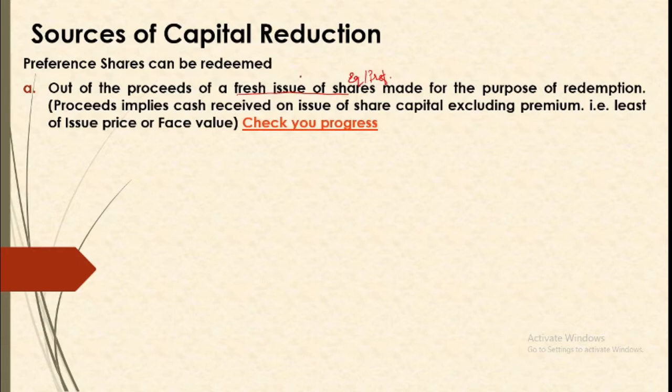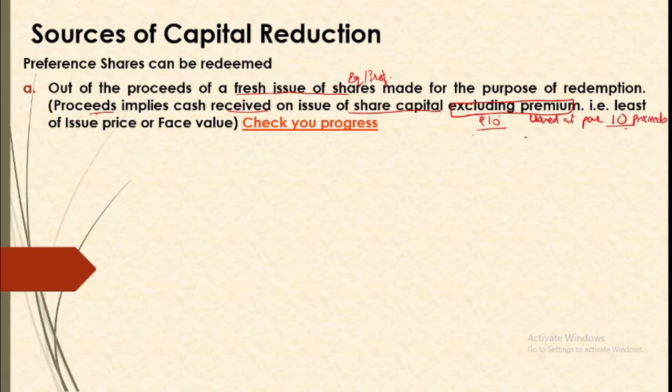However, when we are looking at the sources, the proceeds of the fresh issue will be considered as a source, and the term proceeds here implies cash received on the issue of share capital excluding premium. That is, when you issue shares at premium, the company receives cash equal to capital plus premium, but premium is not to be considered in the proceeds, right? Like if you have a share of say 10 rupees issued at par, you are receiving the complete 10 rupees, so 10 will be your proceeds.